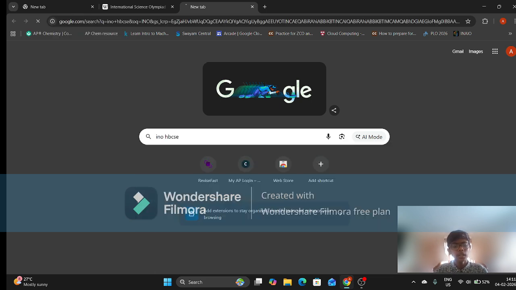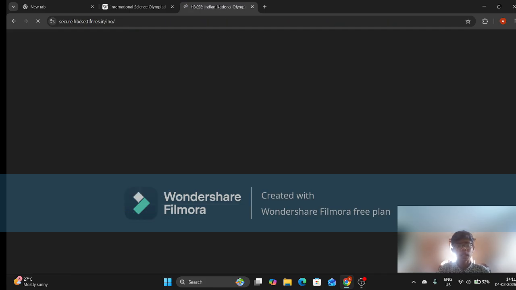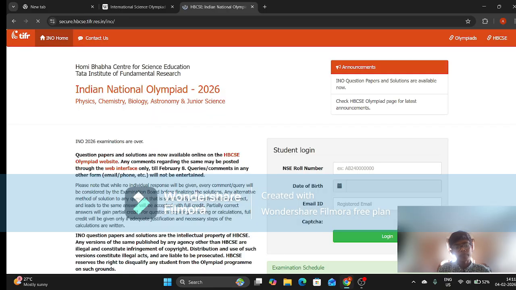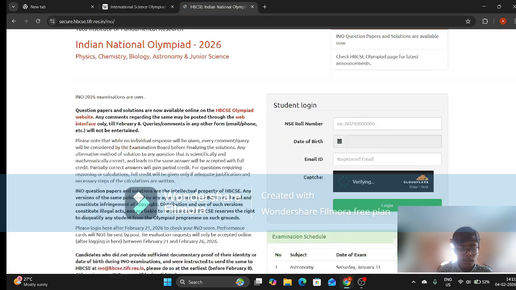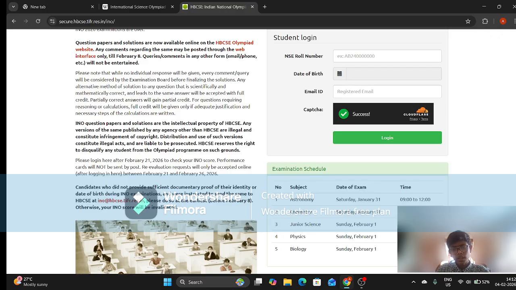So yeah, let me search like this one. If you see here, you can find the Indian National Olympiad 2026 by HBCSE. These are after you clear the NSE Olympiads. As you can see, there's astronomy, chemistry, junior science, physics, and biology, and these are the next level.